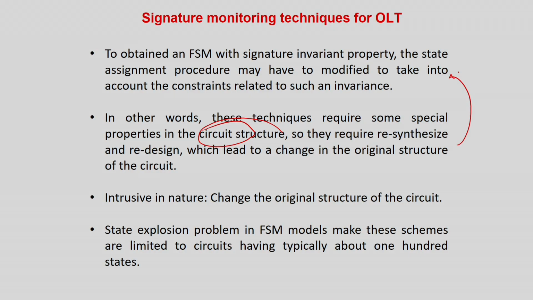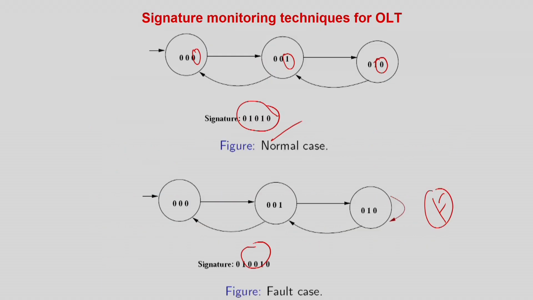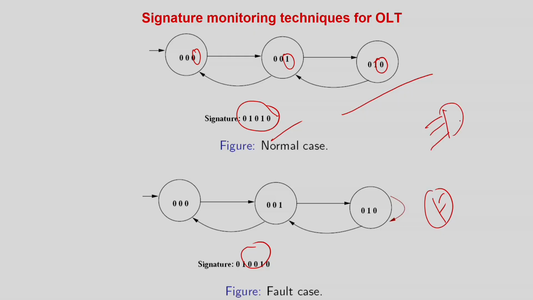Many people may not like this, because you can do a lot of things with DFT, since the monitor is the test designer's prerogative. But I am the circuit designer and this is my finite state machine design. Without changing the basic functionality, if I do certain kinds of modifications, I may be very unhappy about it. Of course, you cannot change any functionality of the circuit. For example, this is a 3-input AND gate, and whatever job you do with this is also done by this structure. But there may be a slight delay increase because of the two levels of the circuit. In that way, people sometimes modify the circuit design or state encoding so that the invariance is maintained. And with the invariance maintained, there will be no fault aliasing.